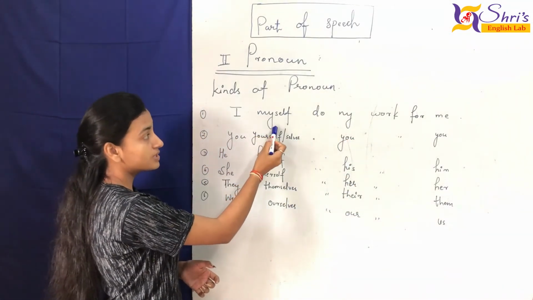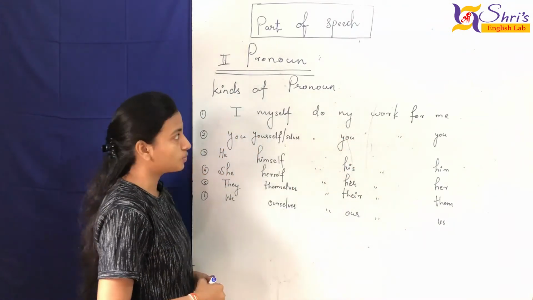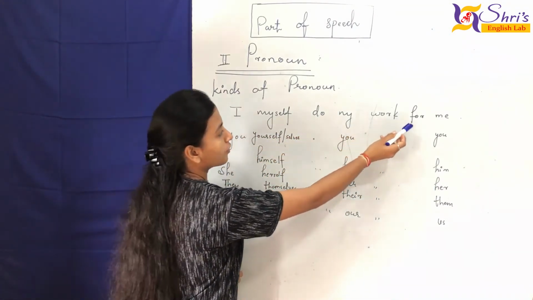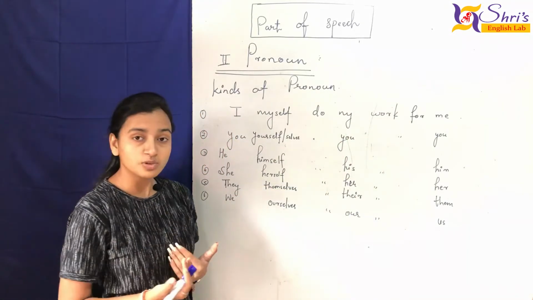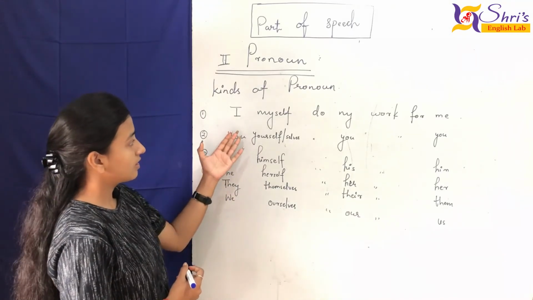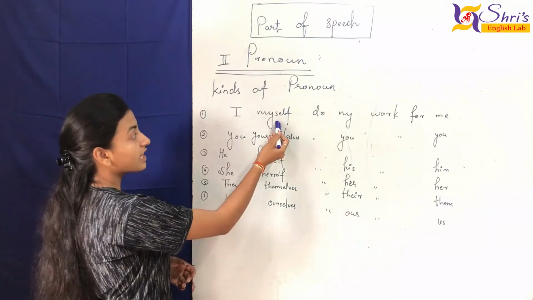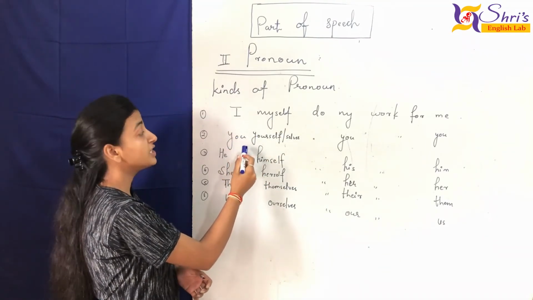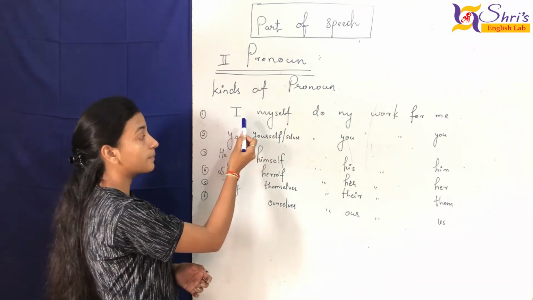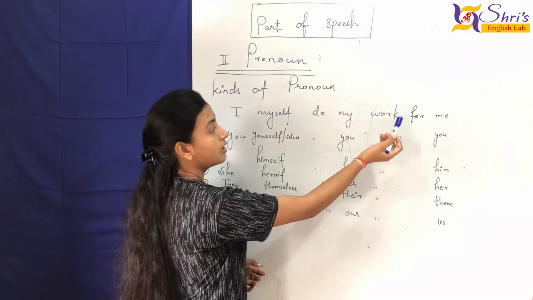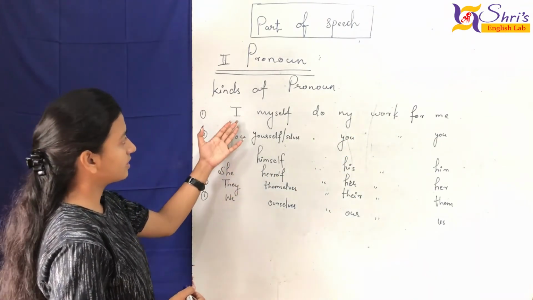It means मैं खुद से अपना काम अपने लिए ही करता हूँ या करती हूँ. Okay, I myself do my work for me. It means मैंने अपने लिए अपना काम खुद के लिए किया. That means we always use myself with I, not with you. We can't use "you myself". It should always be used with I. I myself do my work, or I myself do my work for me. We always add myself with I.